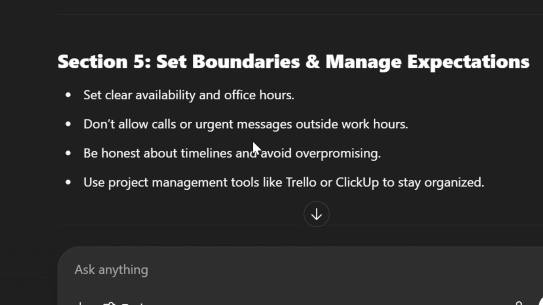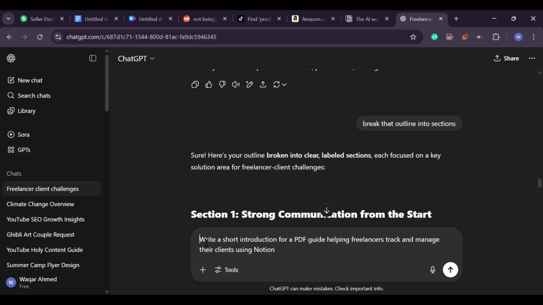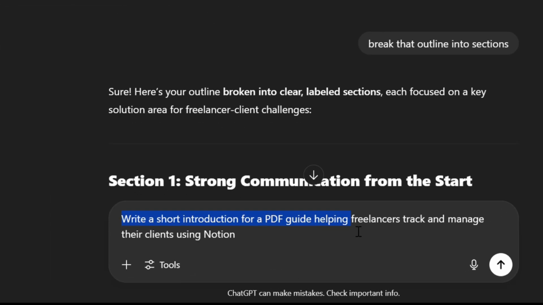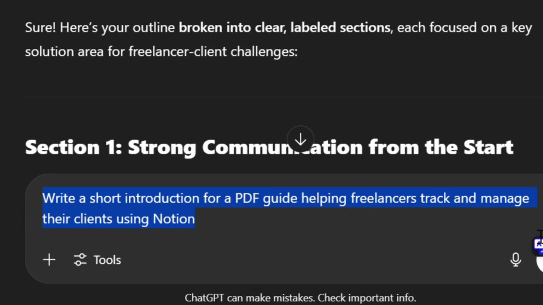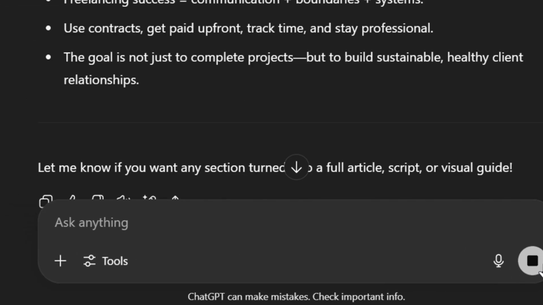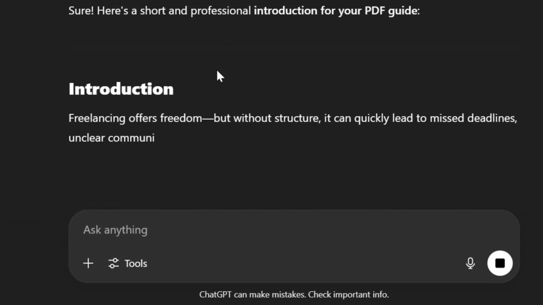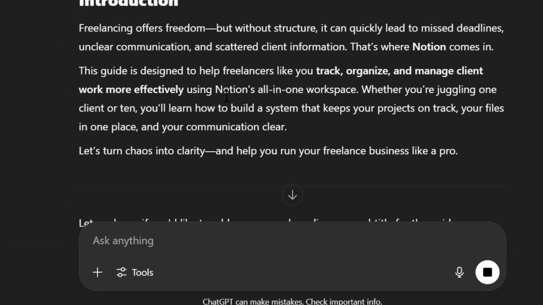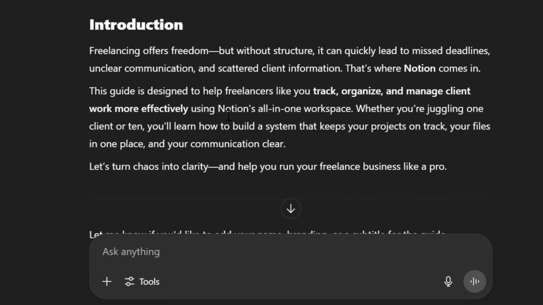Say you're building a digital guide. You can ask ChatGPT, write a short introduction for a PDF guide helping freelancers track and manage their clients using Notion. It will give you a rough intro. You edit it to sound clear and human. Move section by section this way. You're not writing a novel. You're giving someone a shortcut.